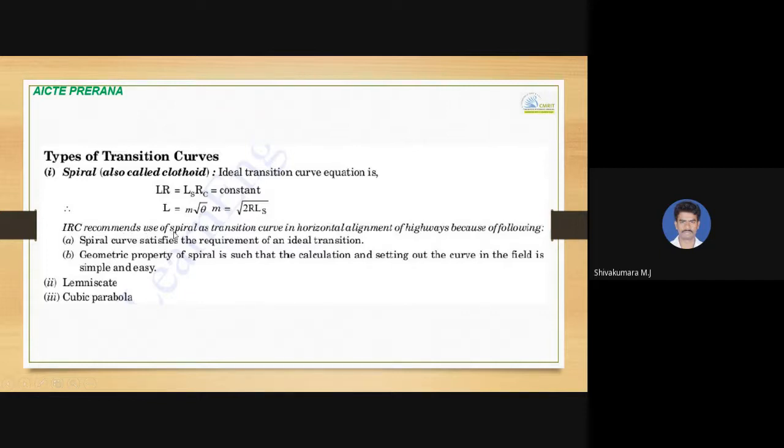IRC recommends use of a spiral as a transition curve in horizontal alignment of a highway because of the following advantages. Spiral curve satisfies the requirement of ideal transition curve, and the geometric property of a spiral is such that the calculation and setting out of a curve in the field is simple and easy. These are the two advantages where we can adopt spiral transition curve on horizontal alignment, and other transition curves are lemniscate and cubic parabola.